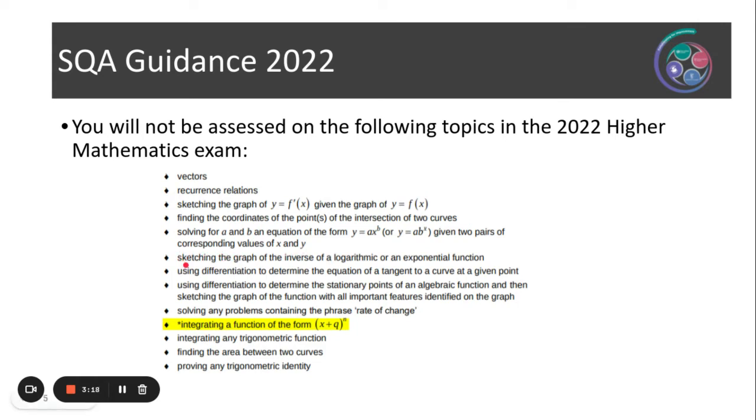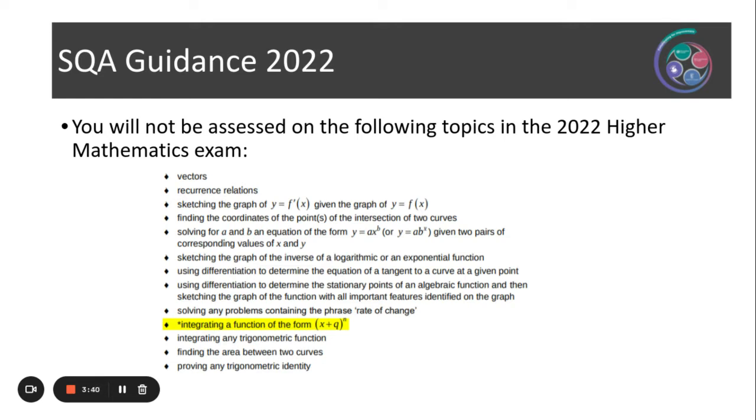Sketching the graph of the inverse of a log or an exponential function. Using differentiation to determine the equation of a tangent to a curve at a given point. Using differentiation to determine the stationary points of an algebraic function, and then sketching the graph of the function with all important features identified on the graph.